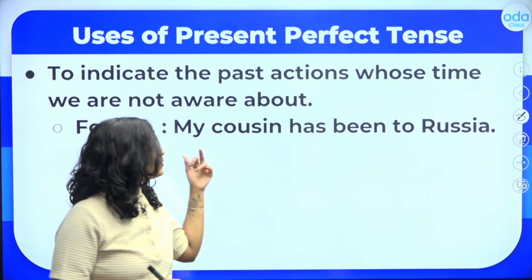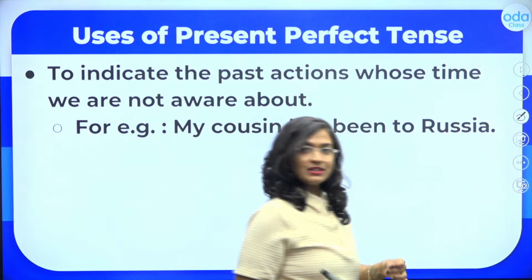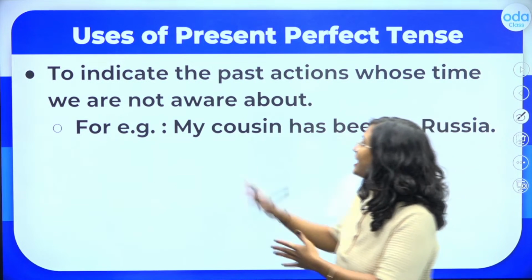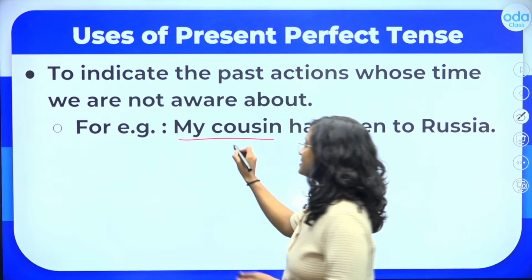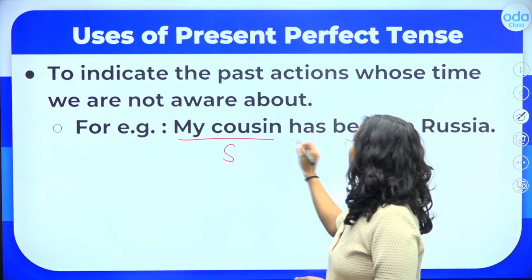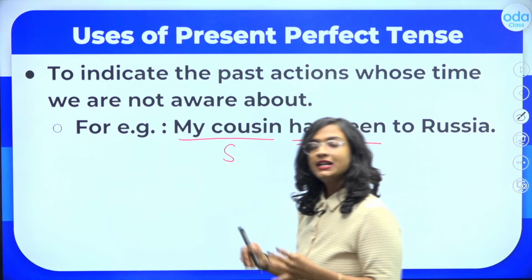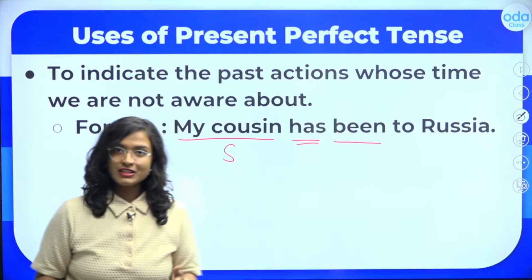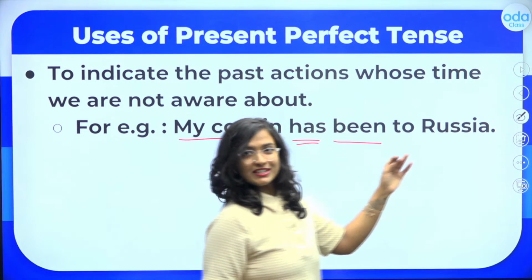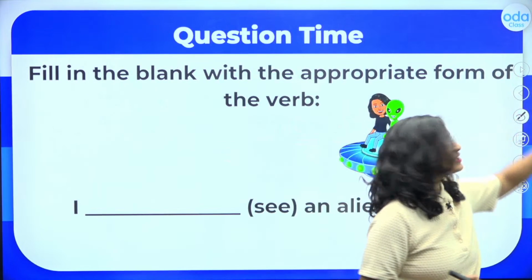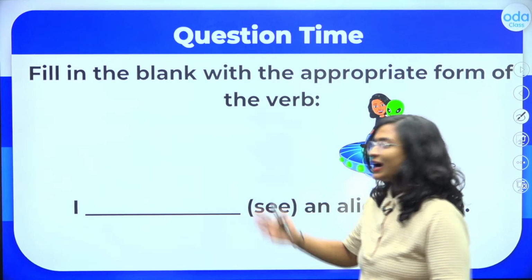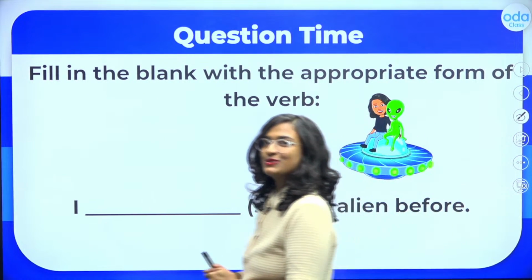Now students, let's once again, because next up we have a question, dissect our sentence itself. My cousin, here we have our subject, followed by the helping verb has, followed by the past participle been, and then we have to Russia. So students, let's try to follow the same exact rule and solve a question together now. Tell me here, how can I fill in the blanks over here, students?